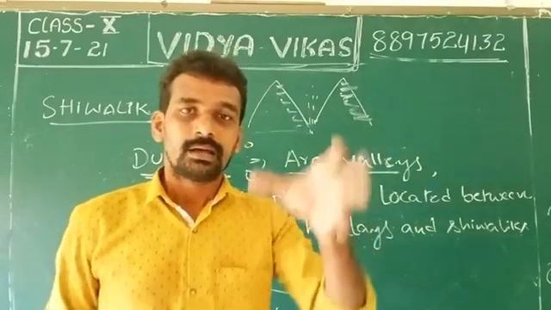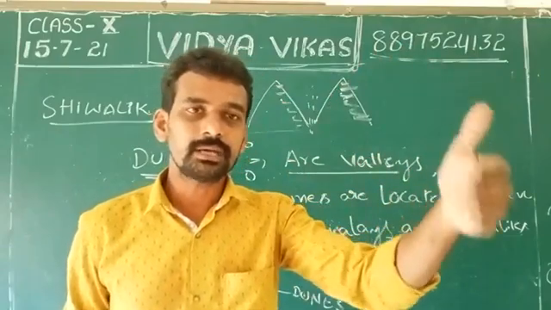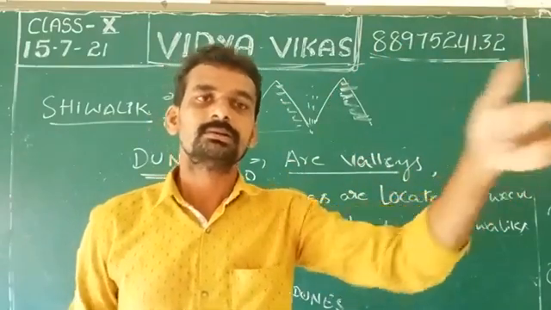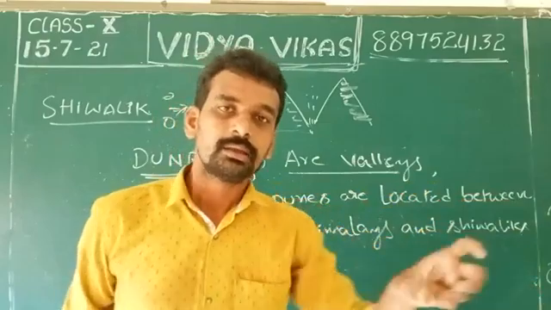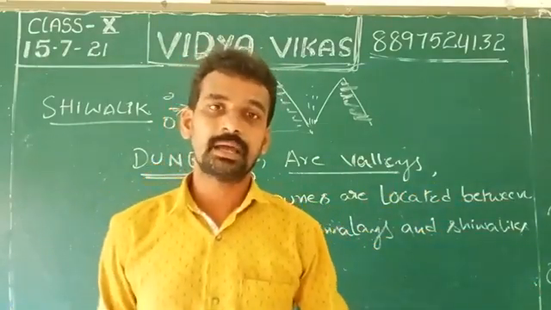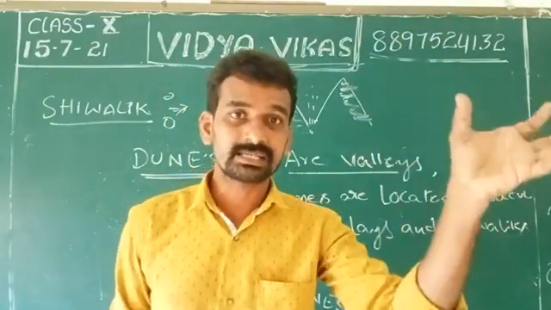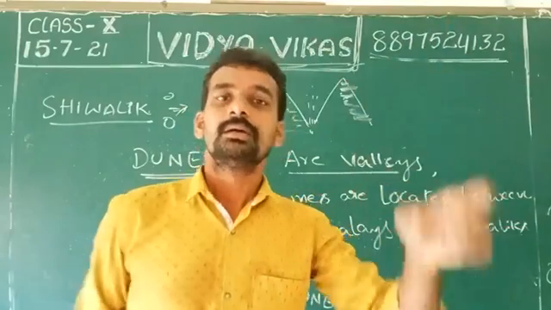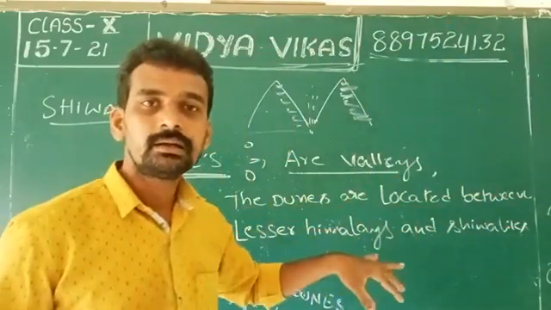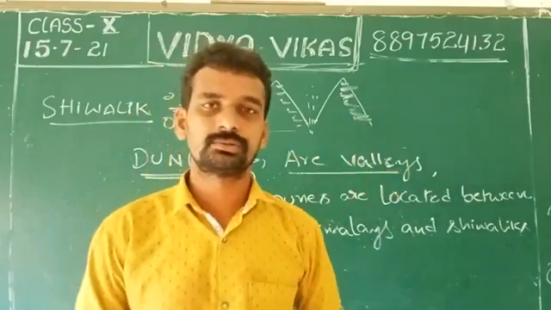Europeans came through the dunes in the initial time, and the Mughals and Mauryans, the West Asian kings, came to India at that time by using these dunes.